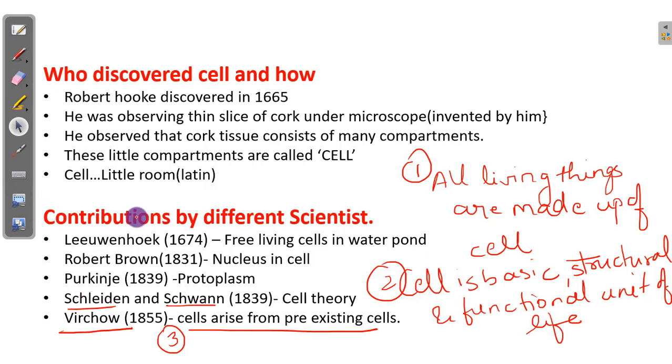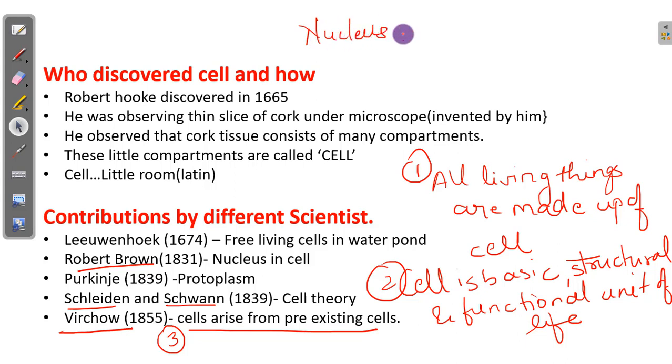In addition to this, there was a scientist named Robert Brown. Robert Brown discovered the nucleus in the cell. Now, what is the nucleus? Like we have a brain in our body, without which we will not be able to perform our functions effectively, in the same way every cell has its own brain, without which it is very difficult for the cell to function. So the nucleus is said to be the brain of the cell.